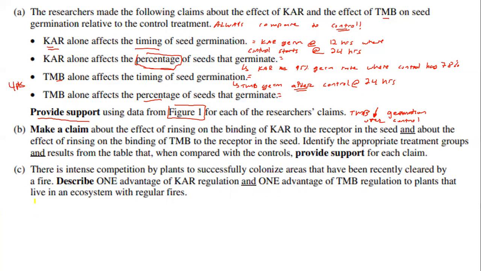Now part B has a lot going on. It's not any more difficult, but it says make a claim about the effect of rinsing on binding of CAR to the receptor in the seed, and about the effect of rinsing on the binding of TMB to a receptor in the seed. Identify the appropriate treatment groups, and results from the table that, when compared to the controls, provide support for each claim. So this one is actually worth 4 points.